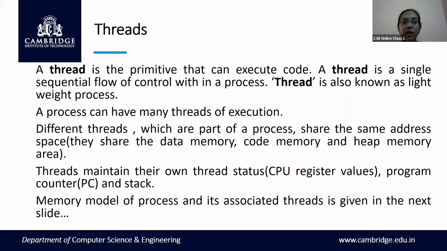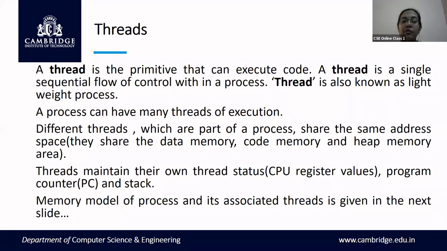If you go back to the memory organization of a process, the memory is divided into three different segments: the stack memory, data memory, and code memory. Stack memory is used for storing temporary variables, data memory for storing the data related to the process, and code memory for storing the code of the process or program. In the same way, a thread has a memory organization with stack memory, data memory, and code memory.